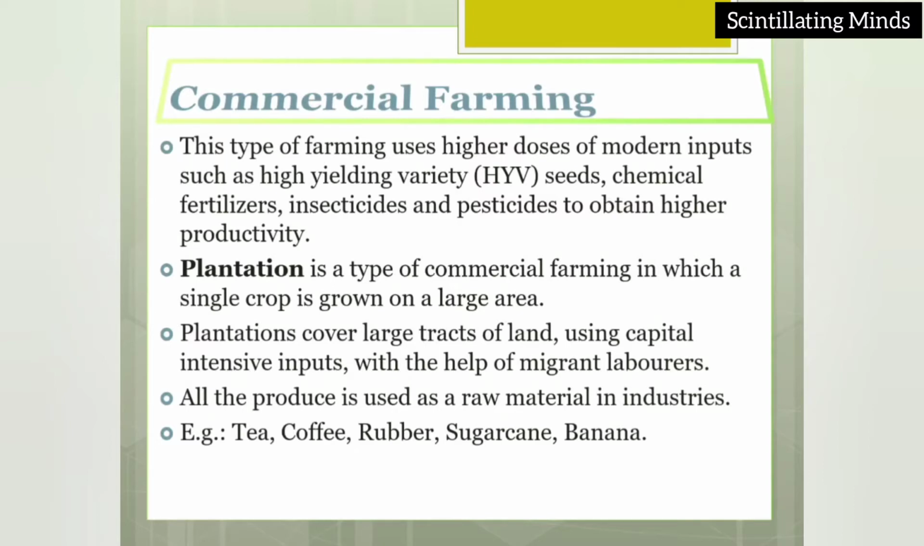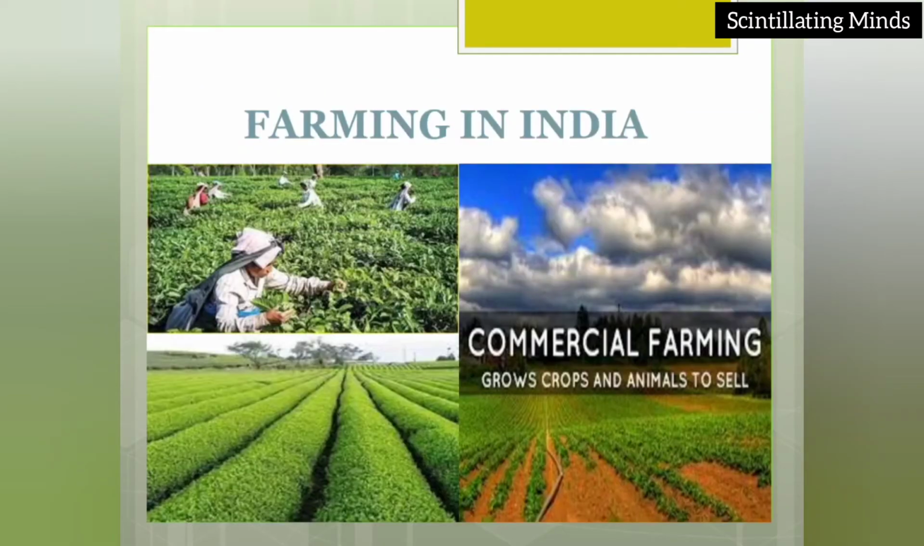With the help of migrant labor, many laborers can be called to work in plantation agriculture. All the produce is used as raw material for industry. The examples are tea, coffee, rubber, sugarcane, banana. These are the crops which are produced for getting more and more profit. Now, talking about commercial farming again, it is done mainly to grow crops and animals to get more and more profit. In other words, it is profit motive farming.